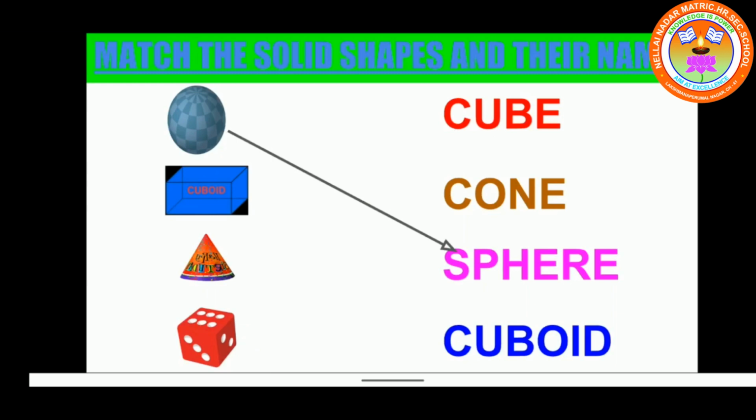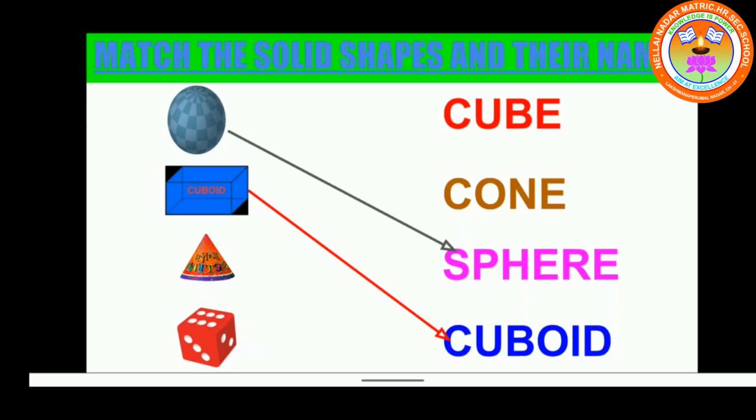What have they given? This is the shape of cuboid. Where's the spelling of cuboid? C-U-B-O-I-D. Cuboid. C-U-B-O-I-D. Cuboid. Very good. See the third object. This is the shape of cone. Birthday cap is the shape of cone.